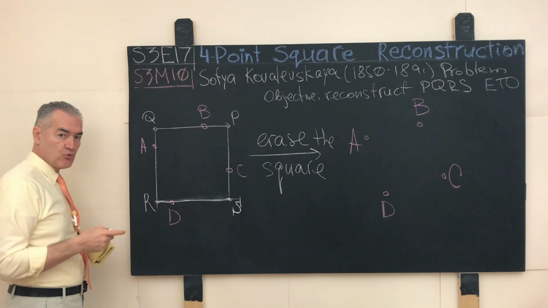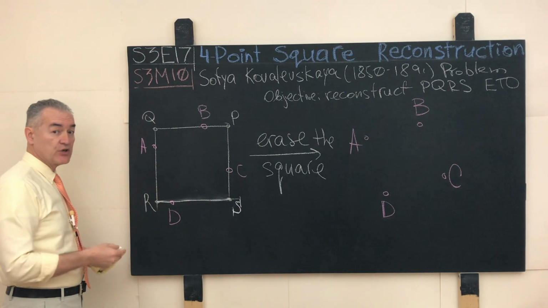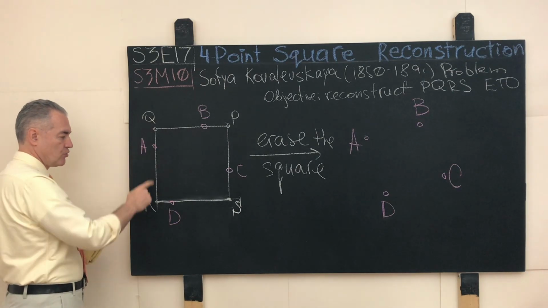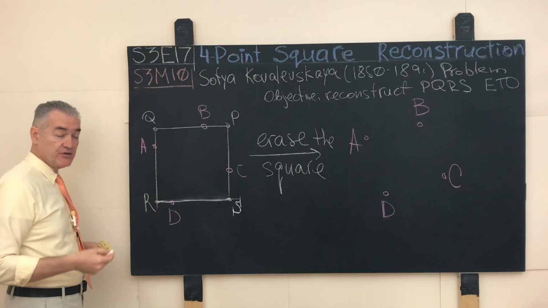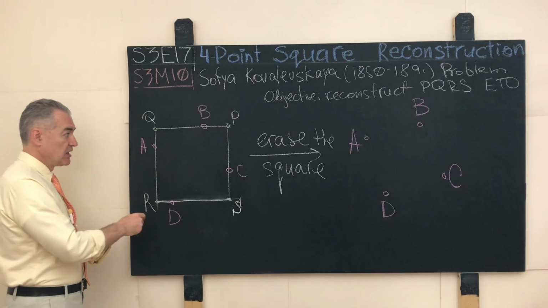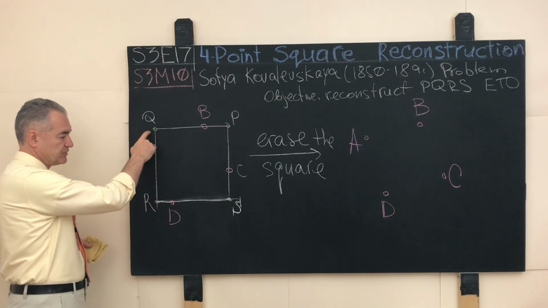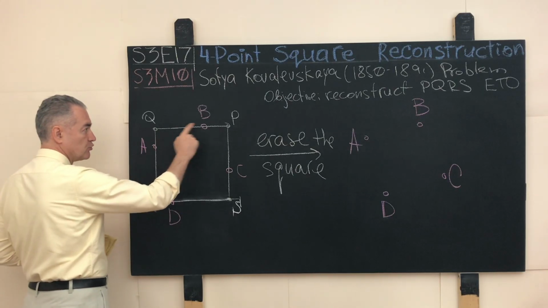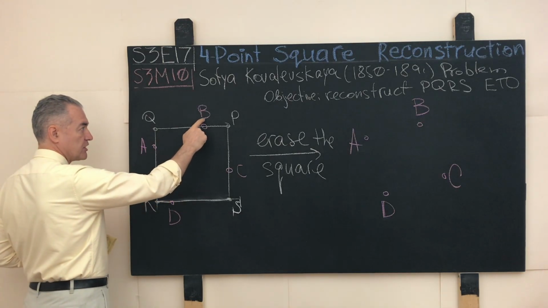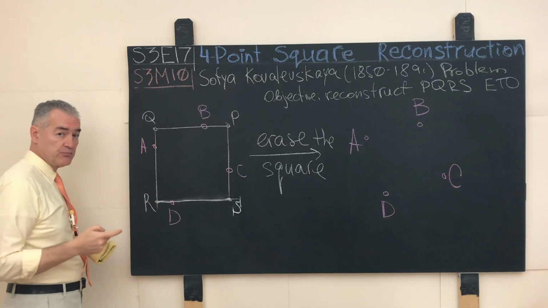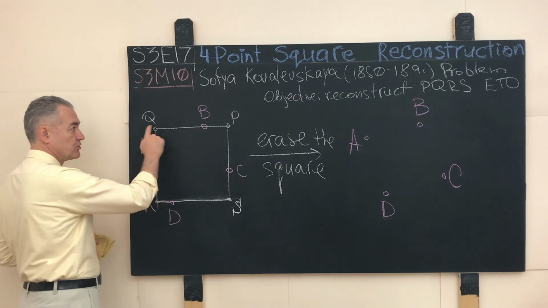Then on each side of the drawn square, the professor picks at random one point in such a way that every such point is distinct from the corresponding vertices of the parent square. For example, the professor picks a point A on the side QR of the parent square in such a way that the location of the point A is on that side random, but the point A is distinct from the points Q and R. Then the professor picks the point B on the side QP in such a way that the location of the point B on the side QP is completely at random, but the point B is distinct from the points Q and P.